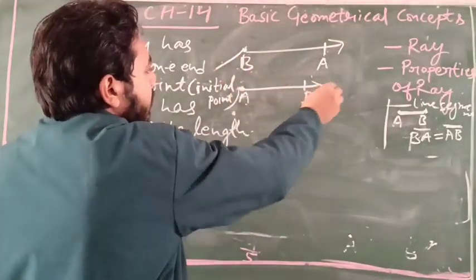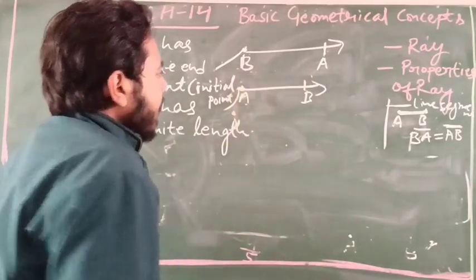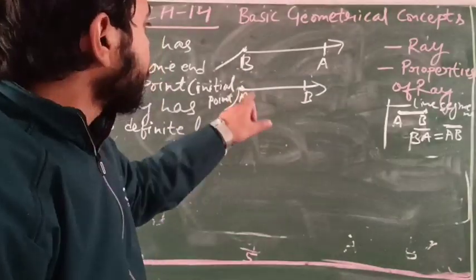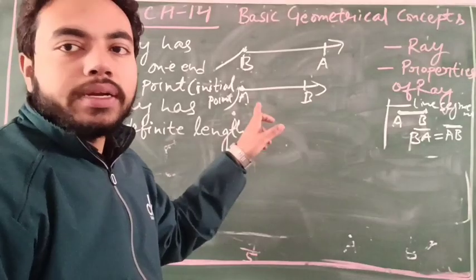In ray AB, that point is the end point, and that point is called the initial point.